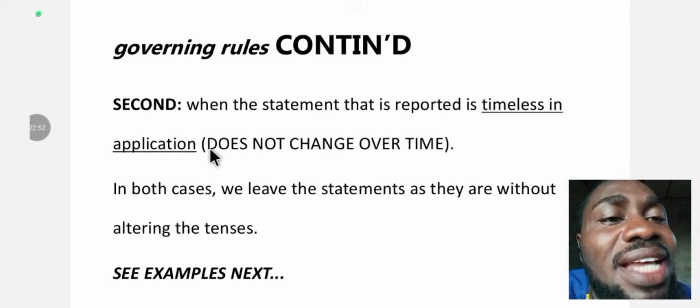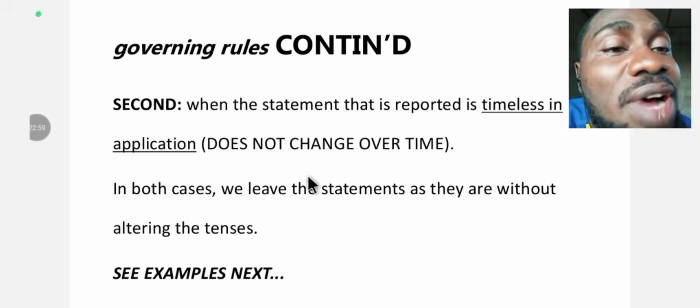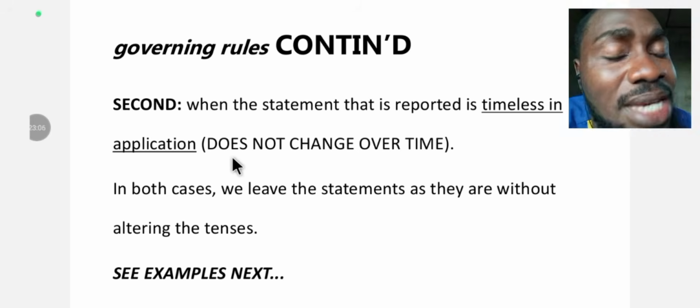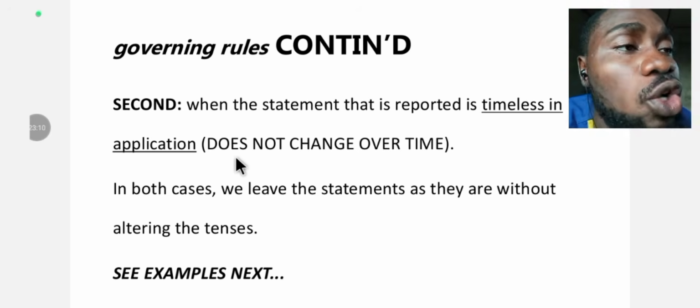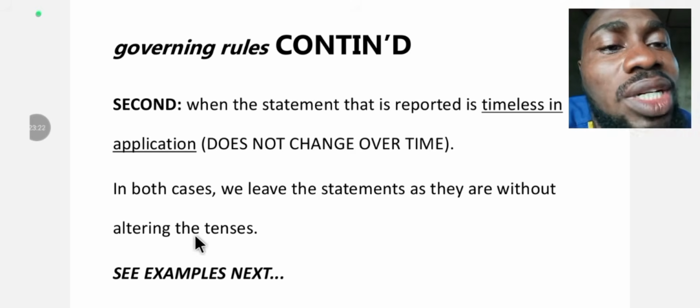What does it mean that a statement is timeless in application? It does not change over time. It remains the same over time. When you say something is timeless, it shows that thing is so perfect. It's so sacrosanct. It should not be altered, touched, or changed. In both cases, we leave the statements as they are without altering the tenses.